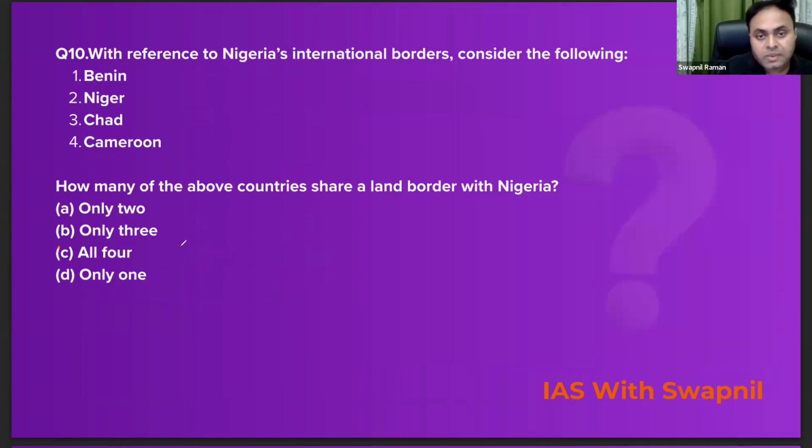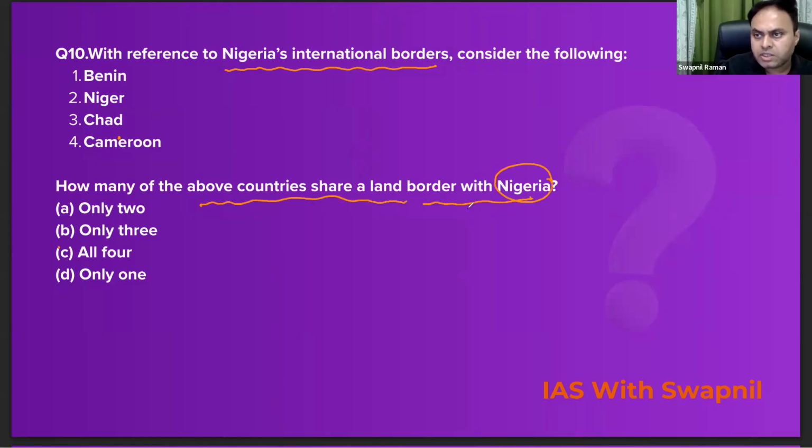So this is the last question of today's session. So with reference to Nigeria's international borders, consider the following statements. Benin, Niger, Chad, and Cameroon. How many of the above countries share a land border with Nigeria? So Benin is there, Niger is there, Chad is there, Cameroon is also there. So correct answer would be all 4, right?